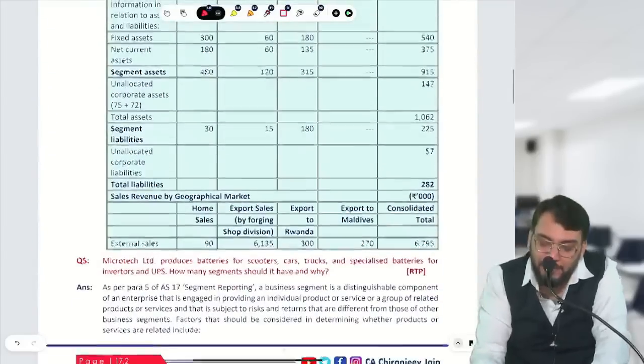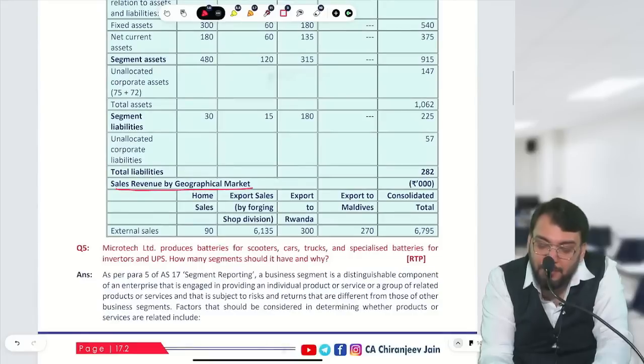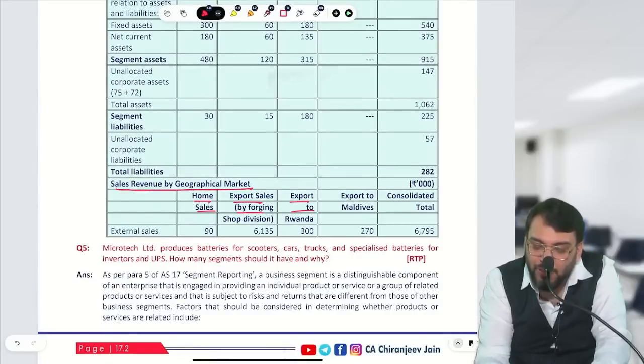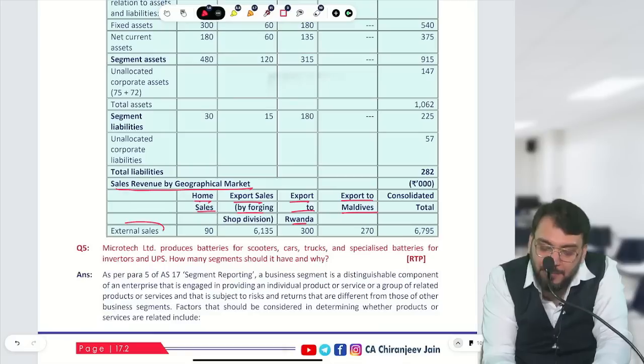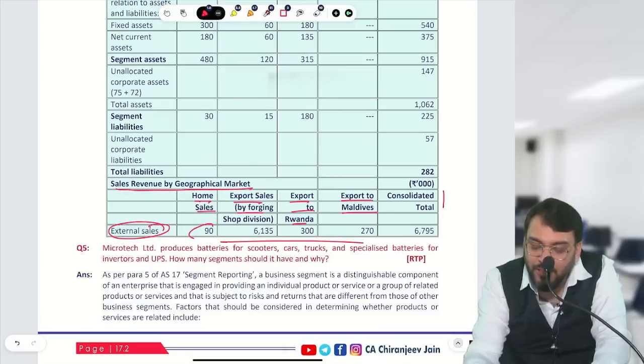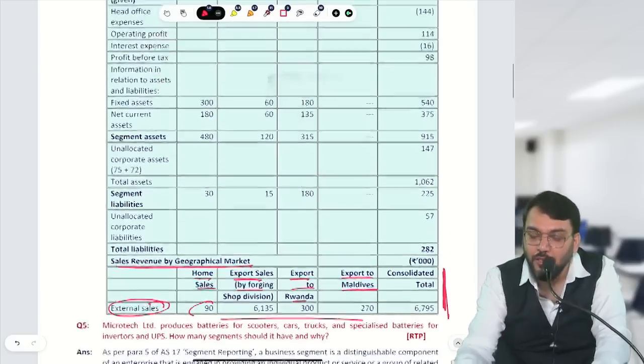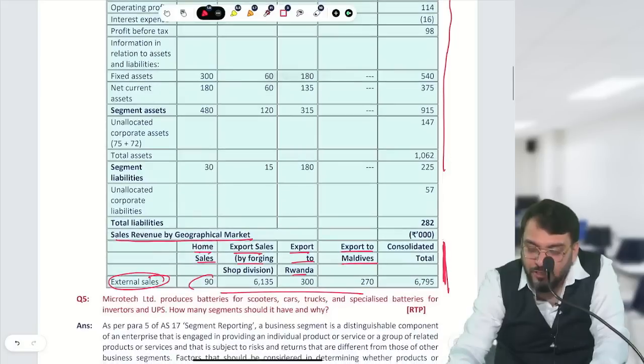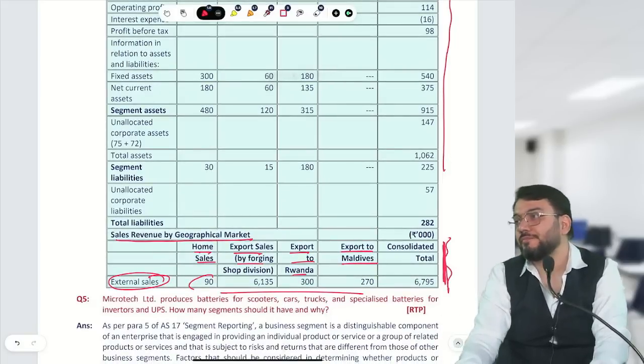So you can see what they have done: sales revenue by geographical market, home sales, export sale, exports to Rwanda, export to Maldives. They have given external sale. This is your secondary information. So this becomes your primary information, and this becomes your secondary information.